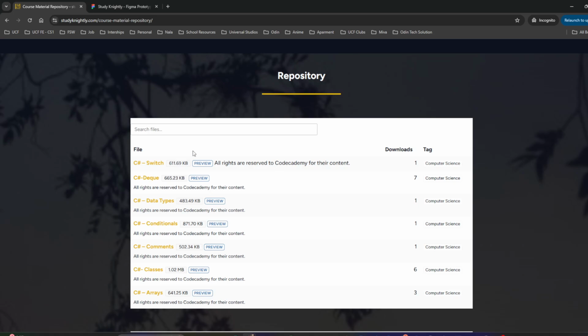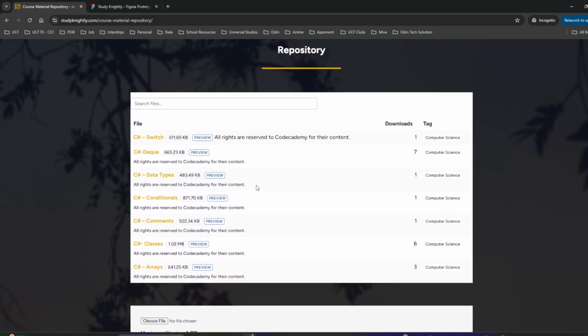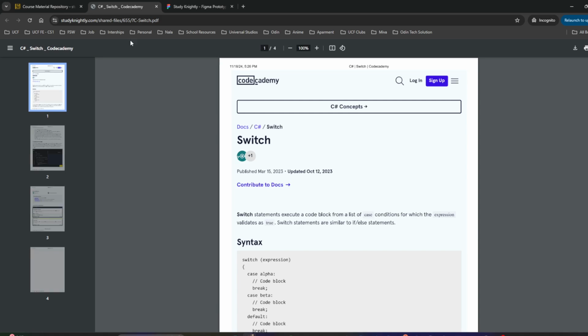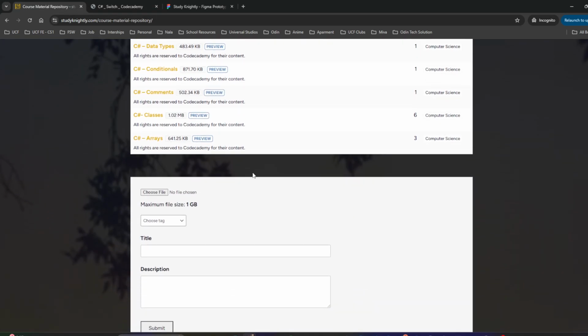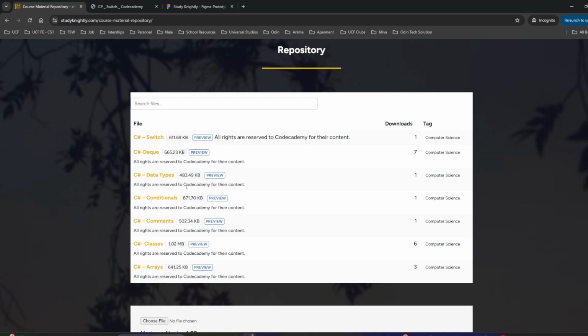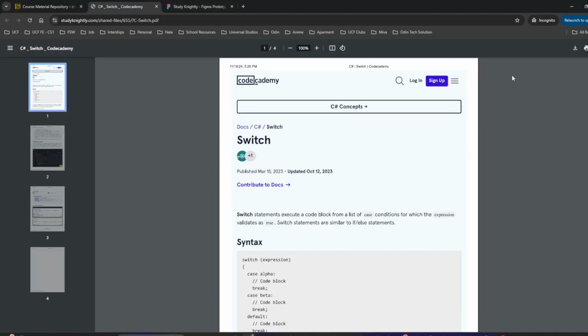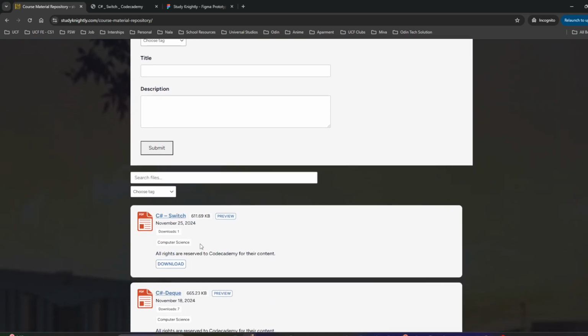and upload different types of files in here. Here are the current files that we have, and all the rights go to Code Academy. We utilize it as a form of testing. As you can tell, students or any user can come here, look at what current files are going on. They can preview it and download it. And they can also upload their own file.